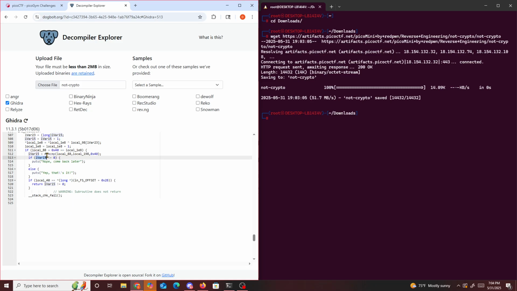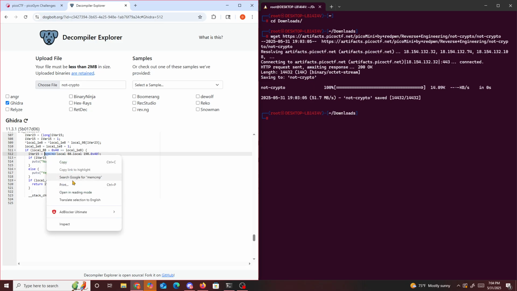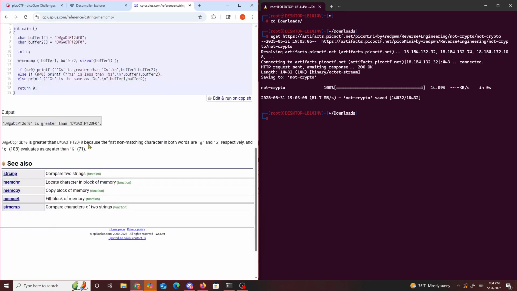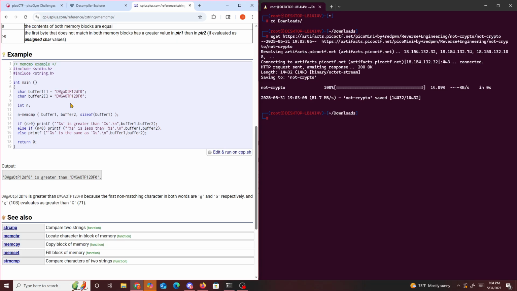So what's memcmp? We search up Google on what's memcmp. It basically compares the first number of bytes or block of memory pointers to the first byte. So it's basically comparing bytes between two objects, deciding if they're the same thing or not.